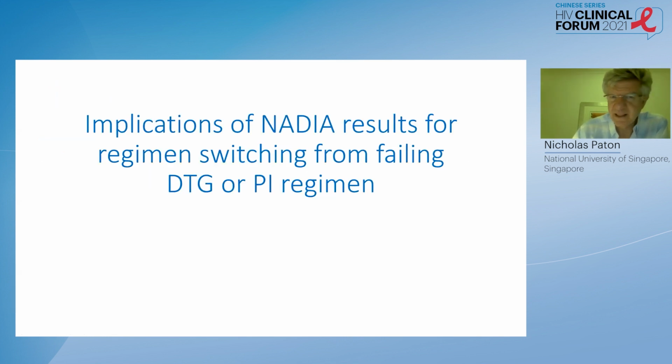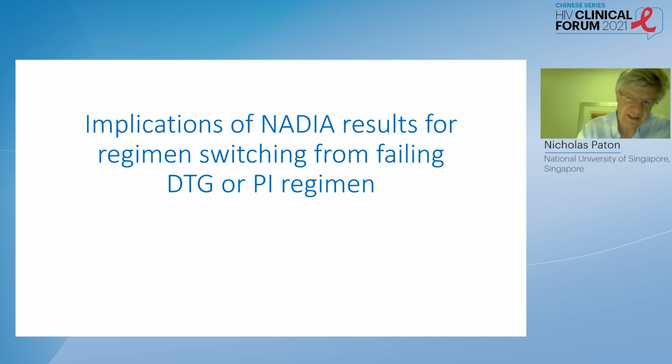So what are the implications of the NADIA trial results for regimen switching from a failing dolutegravir or PI-based regimen? So far, I've talked about switching from a failing non-nucleoside-based regimen, an efavirenz-based regimen, and shown that you can do that very successfully without resistance testing. You can switch to either dolutegravir, or you can switch to a protease inhibitor and maintain the tenofovir, or switch to zidovudine without doing any more difficult selection of drugs than that.